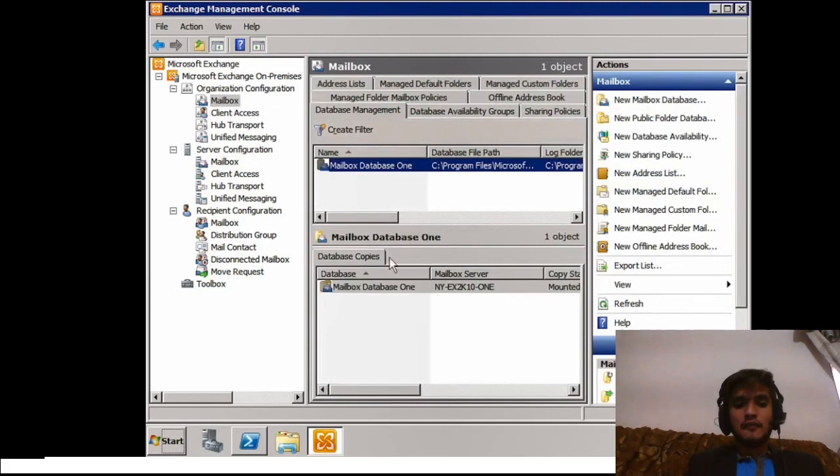For example, when we select Mailbox under Server Configuration, or if we select another node under Configuration, you can see that we have a result pane here, and we have our work pane here. The action pane changes depending on what we have selected.